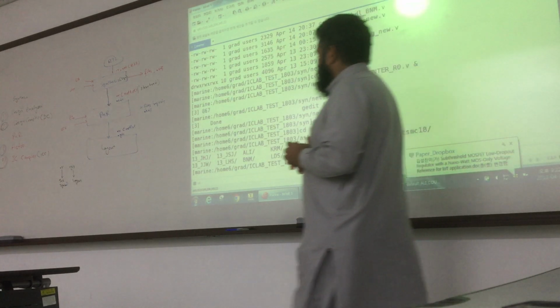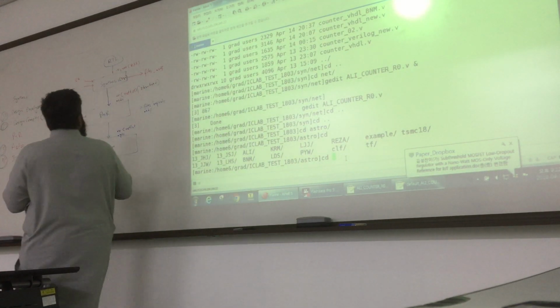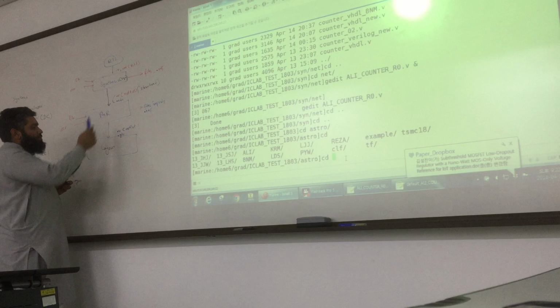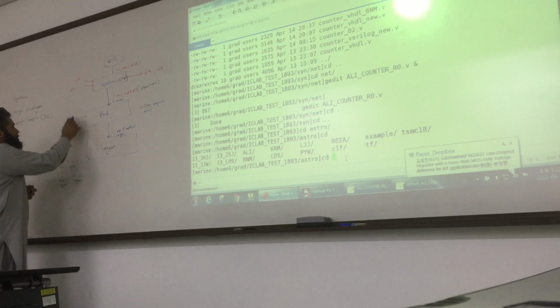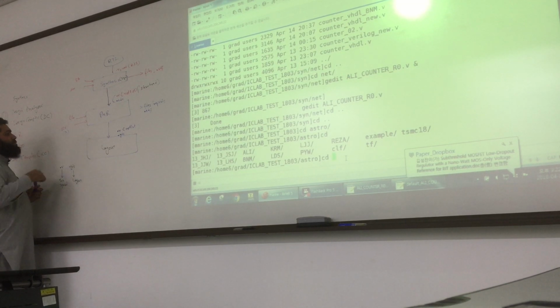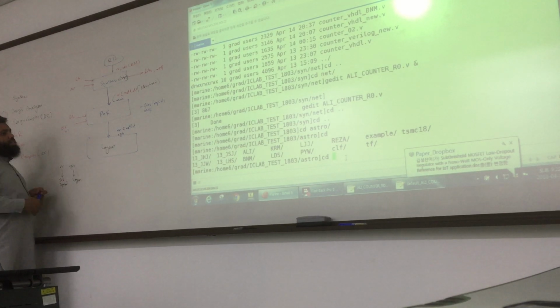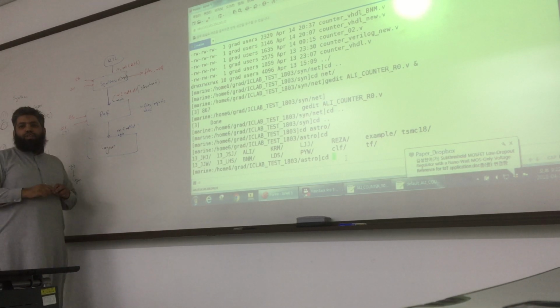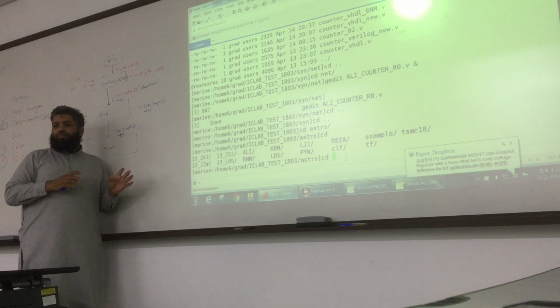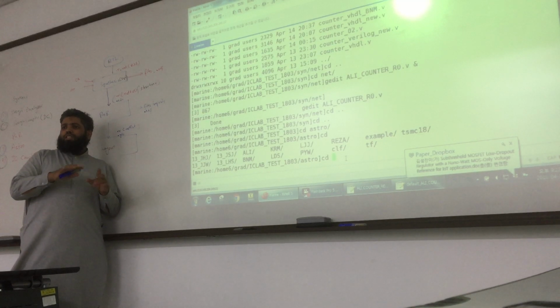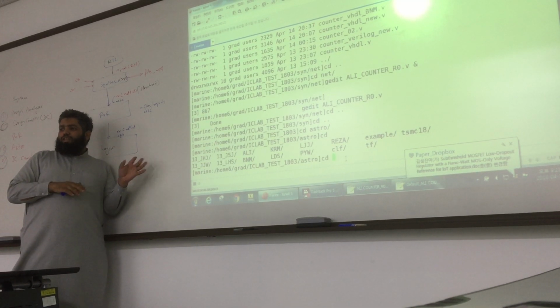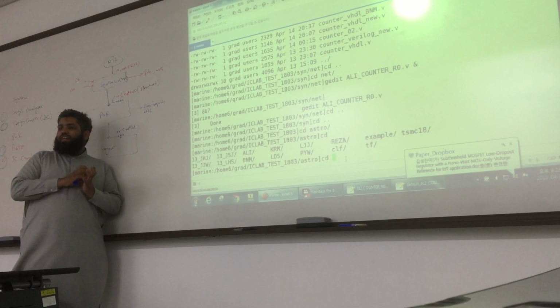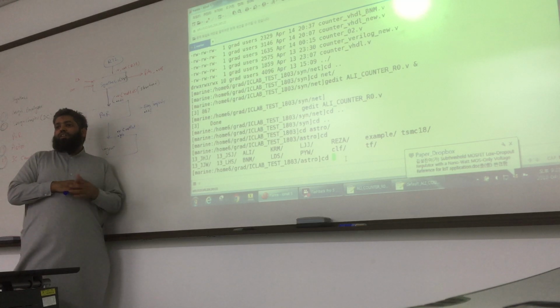For P&R, we use these two files. One is the netlist and one is the SDC file. And again we have script. So here we have 3 script files, and we just run these script files. So here you see it is very easy. If you know the steps, you just change the names and you do not change your RTL code. So your design is already completed, but now you are converting from synthesis, then P&R, then layout.